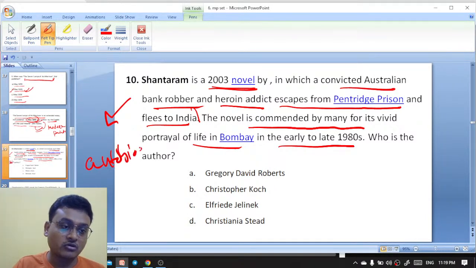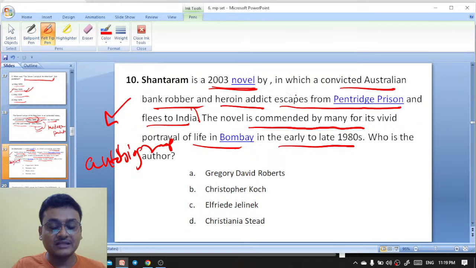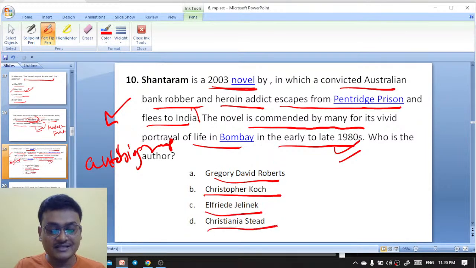It is an autobiographical novel. Shantaram is a 2003 novel in which a convicted Australian bank robber and heroin addict escapes from Pentridge prison and flees to India. The novel is commended for its vivid portrayal of life in Bombay in the late 1980s. Who is the author? Gregory David Roberts, Christopher Koch, Elfriede Jelinek, Christina Stead. So here Shantaram, the autobiographical novel, was written by Gregory David Roberts.